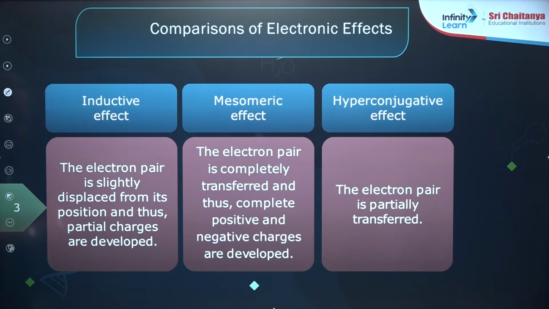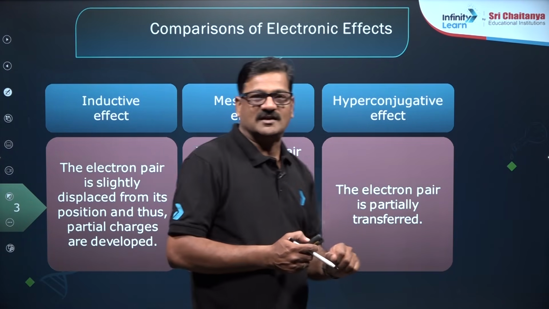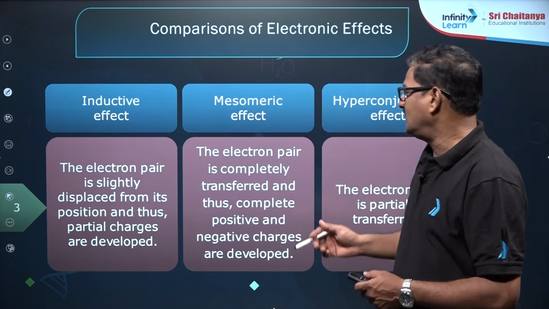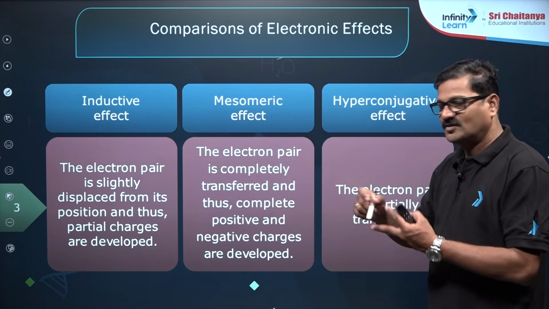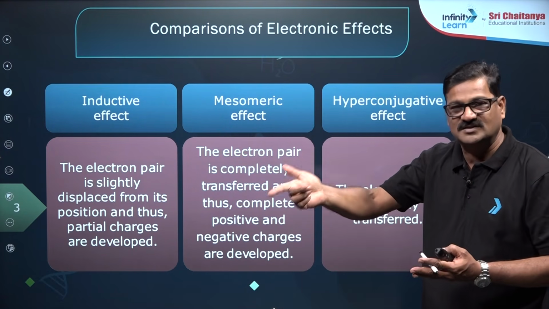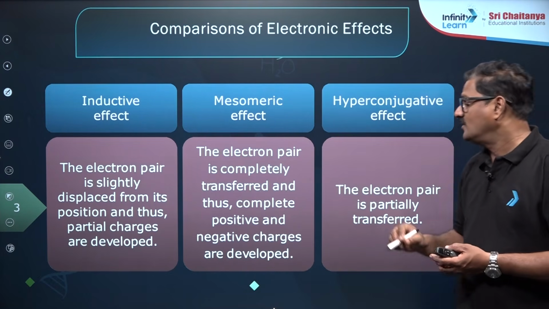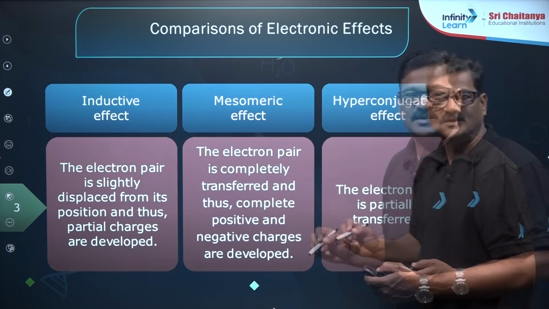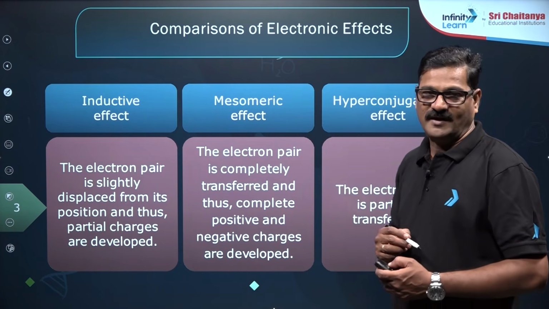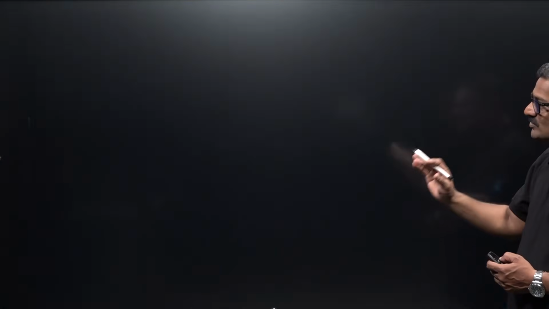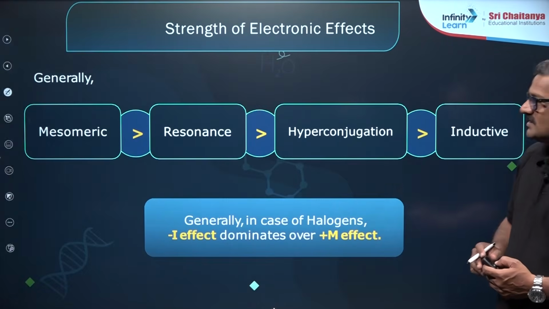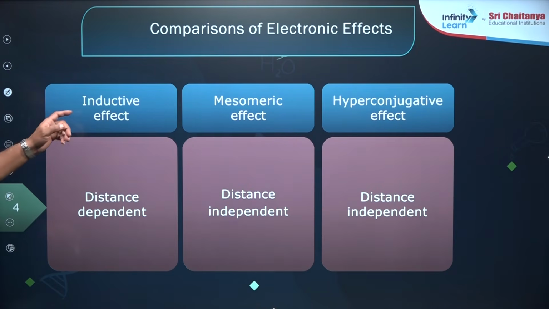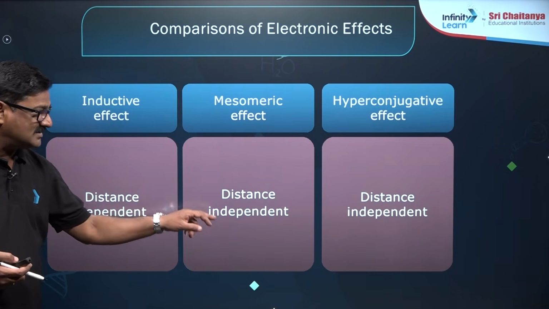In the inductive effect, the electron pair is slightly moved towards the electronegative atom. In the mesomeric effect, the electron pair is completely shifted in the conjugated system, while in hyperconjugation, the electron pair is partially transferred across these alpha hydrogens, and you need to know the impact of this. Generally, the inductive effect is distance dependent, while the mesomeric effect and hyperconjugation are distance independent.